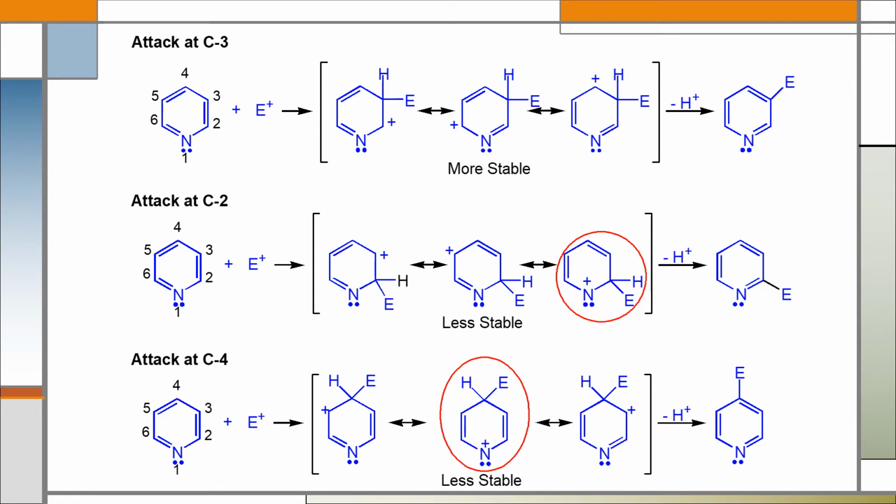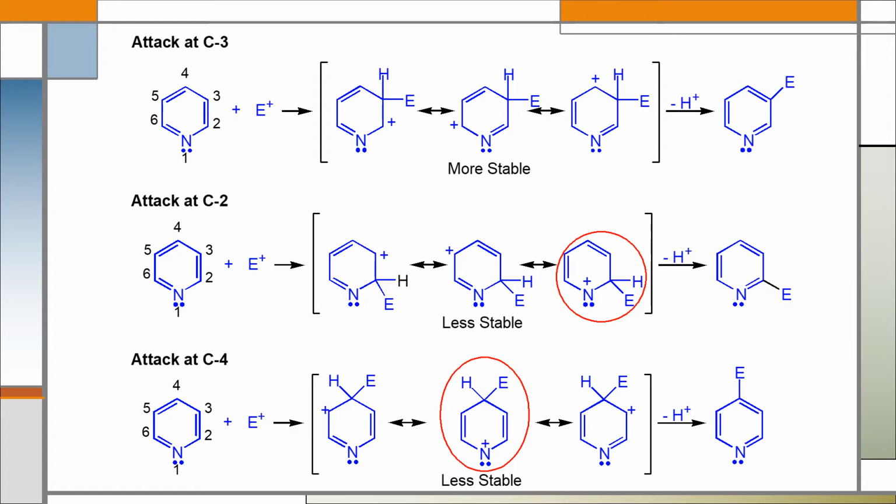When pyridine undergoes electrophilic substitution reaction, which position is the preferred position for the electrophile? We can see from the structure that there are three positions, that is 2, 3 and 4, for the attack of the electrophile, because the 6th position is symmetric with position 2 and the 5th position is symmetric with 3.